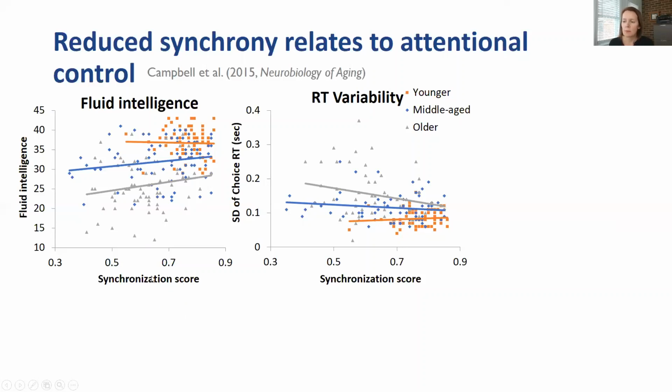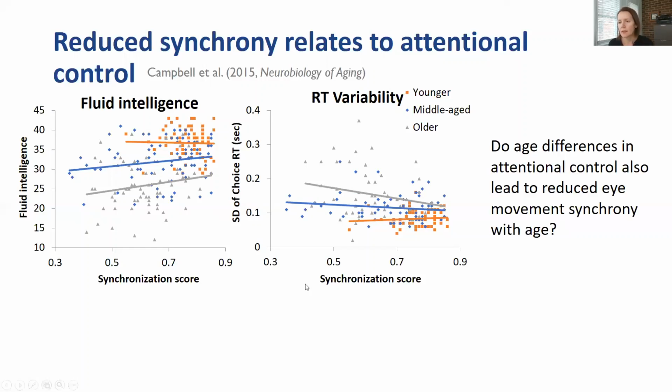This is from a different paper of ours. Higher synchrony, especially in older adults, related to better performance on the fluid intelligence test. It also related to less variable responding on a choice reaction time test, suggesting that less synchronous people are the ones who have less top-down control. And that led us to this new question of whether age differences in attentional control also lead to reduced eye movement synchrony with age. So are older adults looking at different stuff as well?